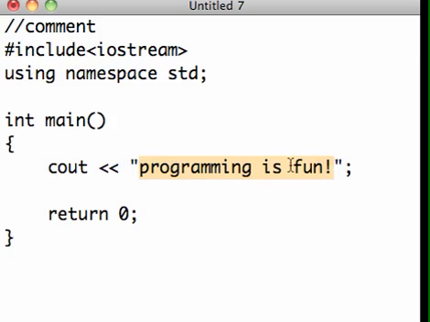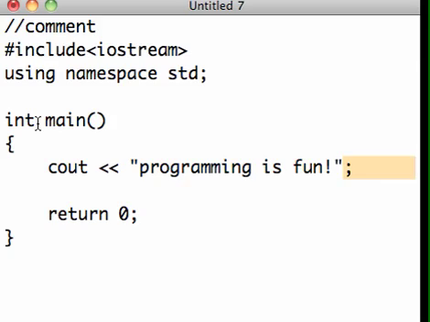That's all it means. This is a way to say, hey, put this string of characters, programming is fun, send it to the monitor so we can display it on the monitor. This cout line does have a semicolon at the end of it.